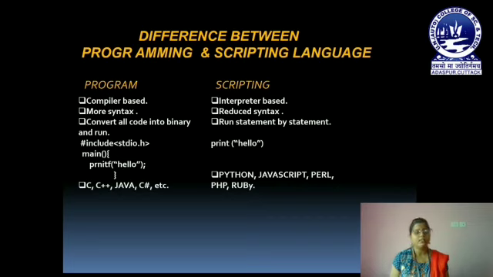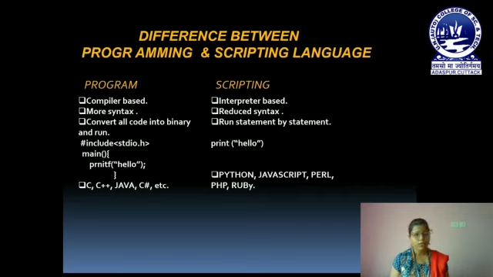Okay, so what does the compiler do? Compiler first checks the error as a whole. If there is any error, then it will return it to the programmer as a whole, and only the error free program can be converted into machine language as a whole by the compiler. But in case of interpreter, it will interpret the code line by line.